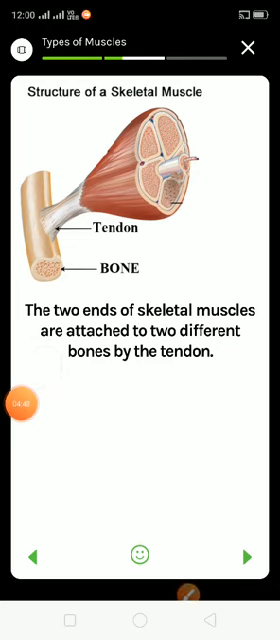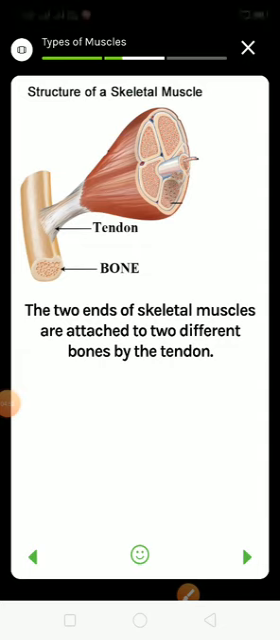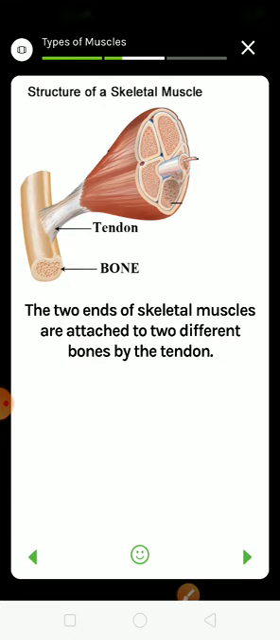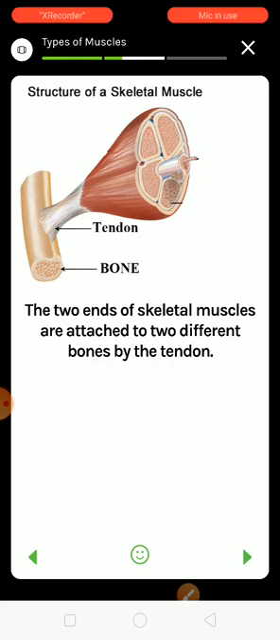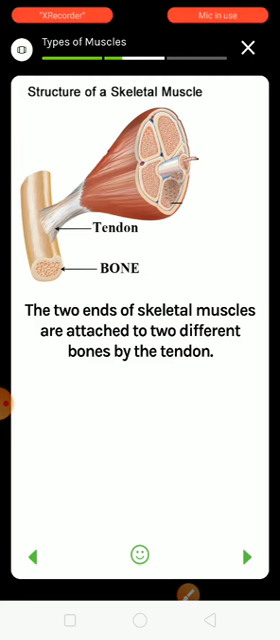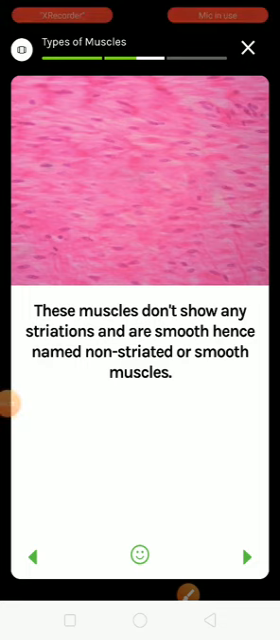Because these muscles are under our control, that's why we call them voluntary muscles. These muscles are found in arms, legs, eyes, tongue, etc. And we use these muscles while reading, walking or running. Okay? Now we came to the next one, that is our smooth muscle.